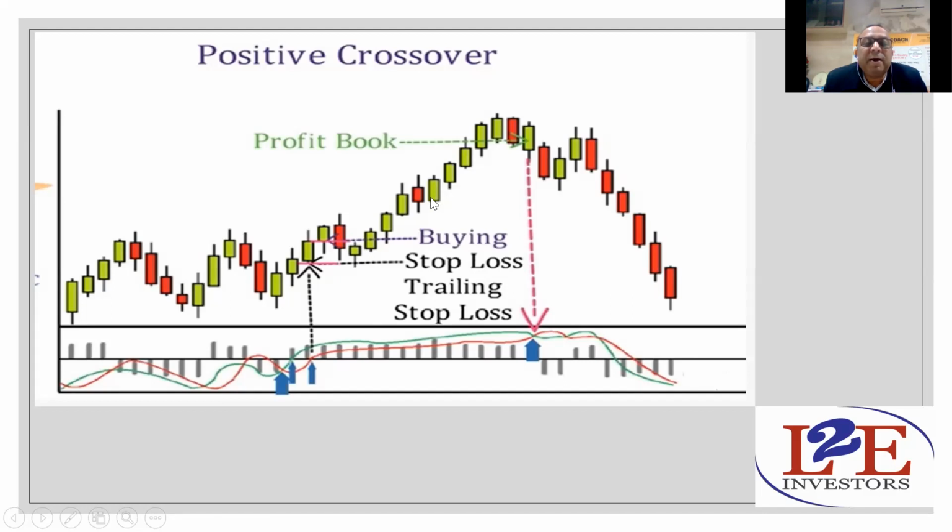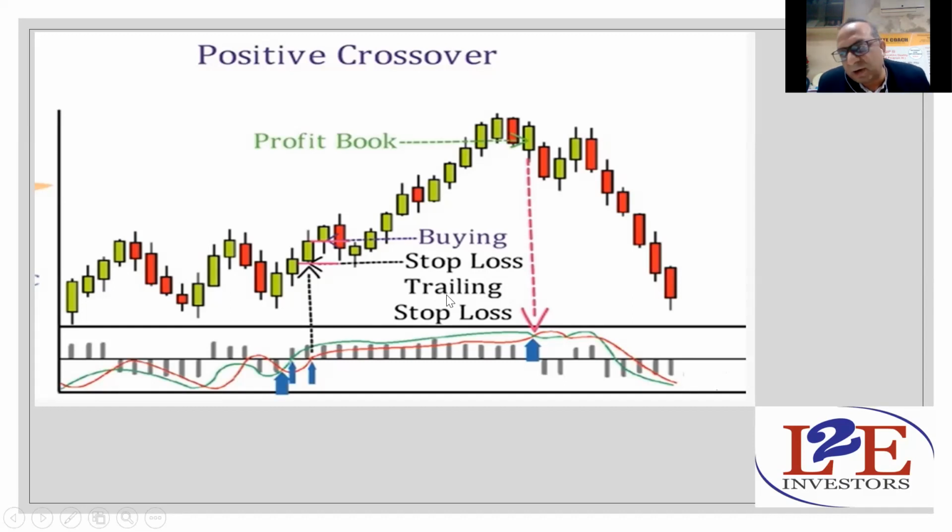And what will happen? When you have to book profit, you should not book profit early on a single day red candle. You should not book it. Whenever these two lines cross again, this green line will cut this red line and go downward, then you have to book profit. Meanwhile, you can trail your stop loss.